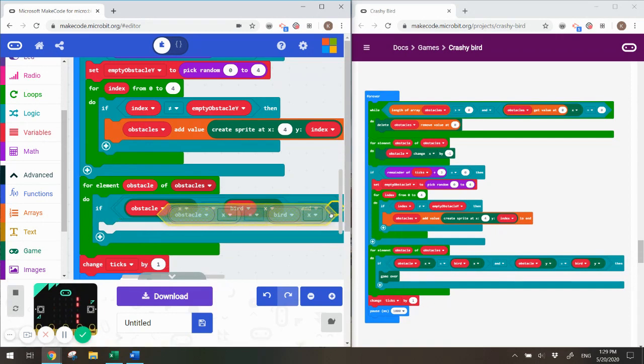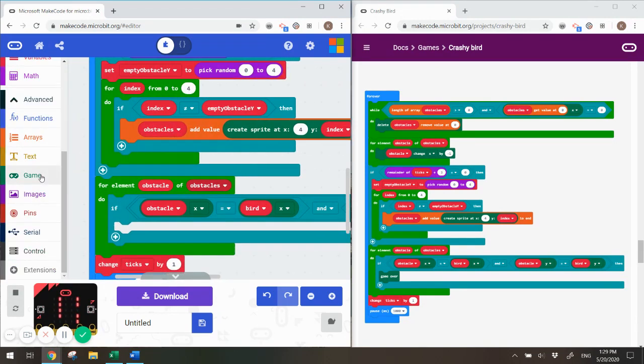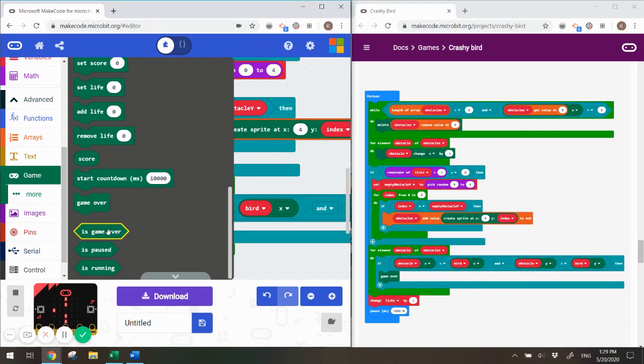I could recreate it from the drawers, but this is just a shortcut or a time saver. Obstacle is right. Instead of x, we want this to be y. Bird, y value. Game over.